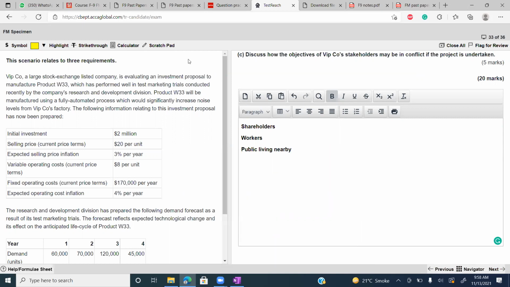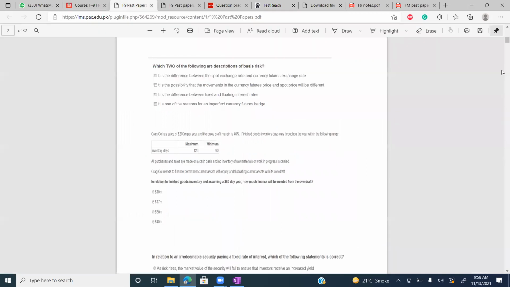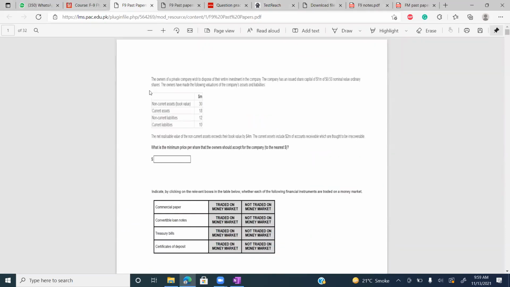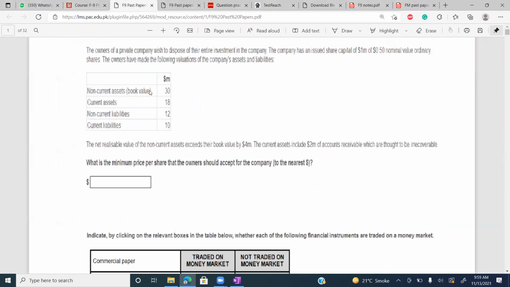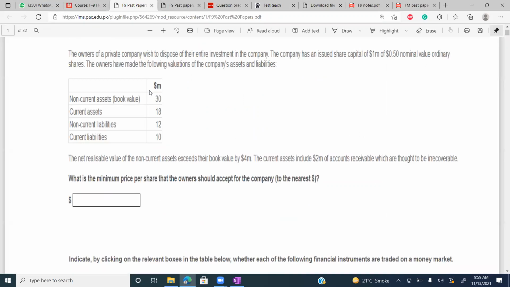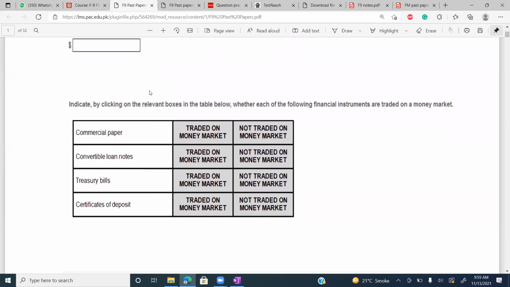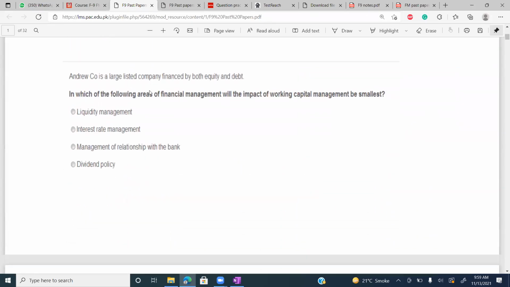Let's solve a few MTQs on investment appraisal. I have opened a sheet where we have MTQs on every area, but in today's class we will only solve MTQs of investment appraisal. So let me open it.